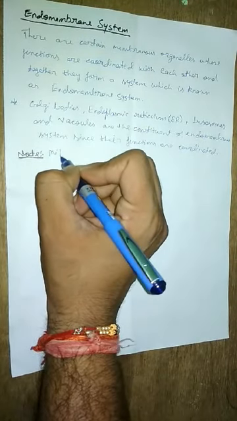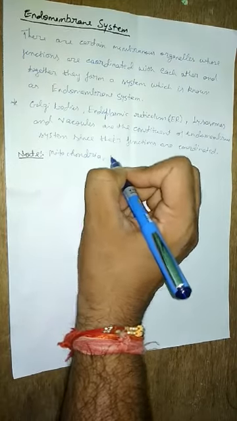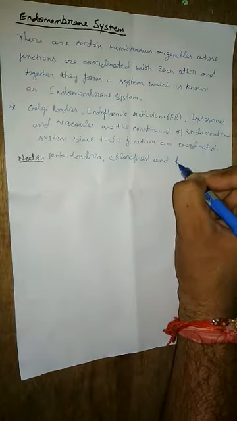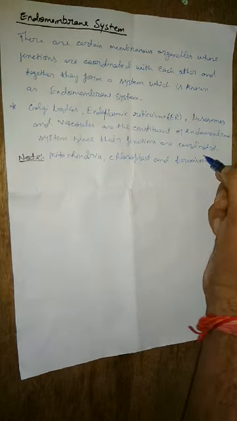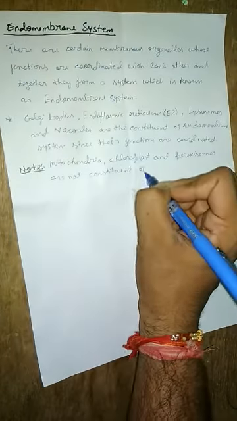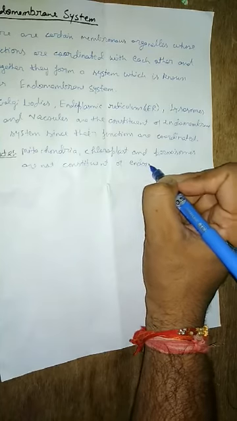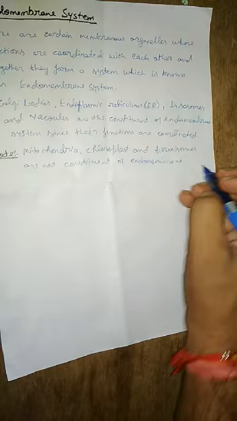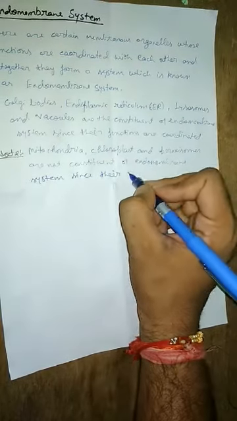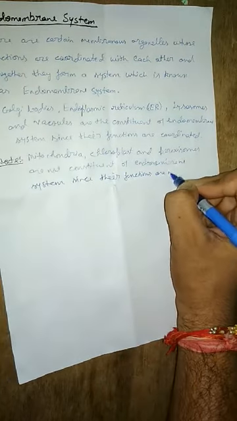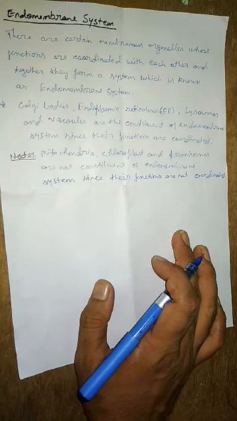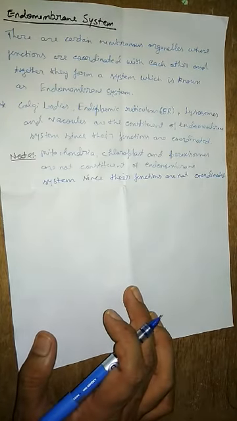So mitochondria, chloroplast, and peroxisomes are not constituents of endomembrane system, since their functions are not coordinated.